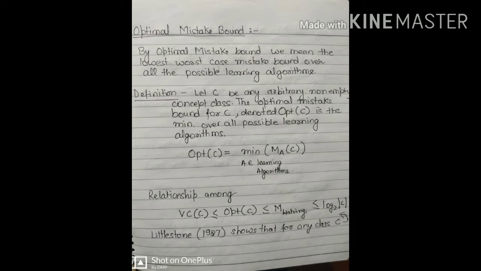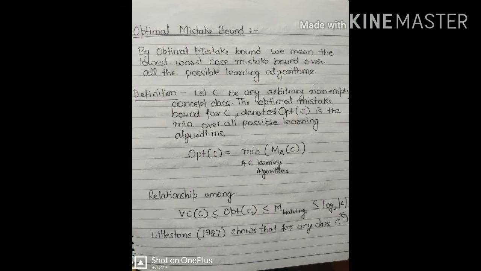So let's see the definition. Let C be any arbitrary non-empty concept class. The optimal mistake bound for C, denoted by OPT(C), is the minimum over all the possible learning algorithms. The formulation is also given over there. So it will take all the learning algorithms and find out the learning algorithm which will provide the minimum mistake bound.